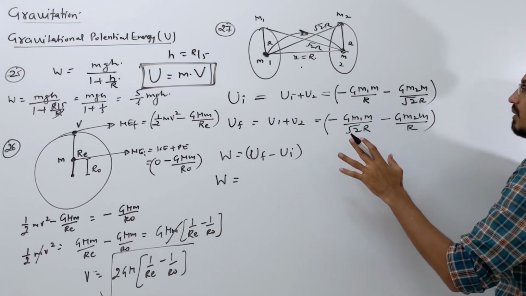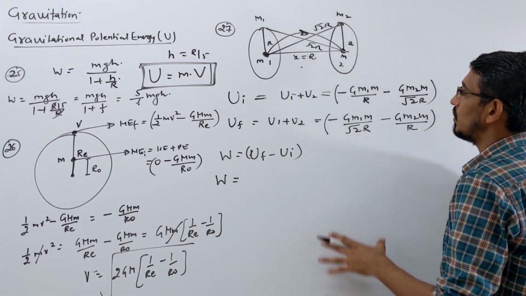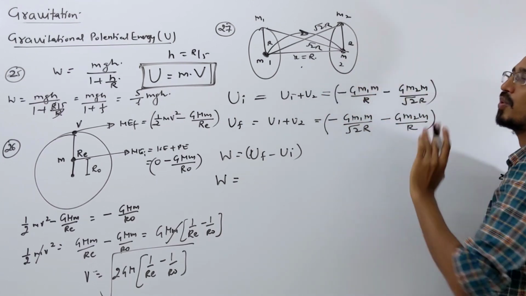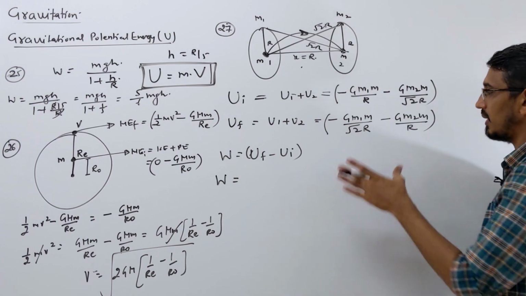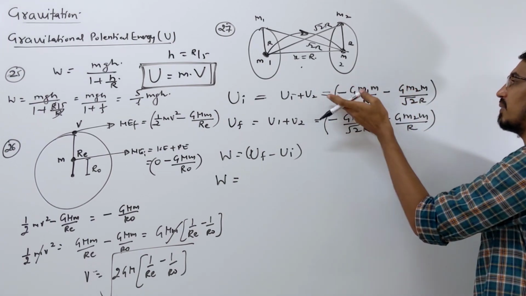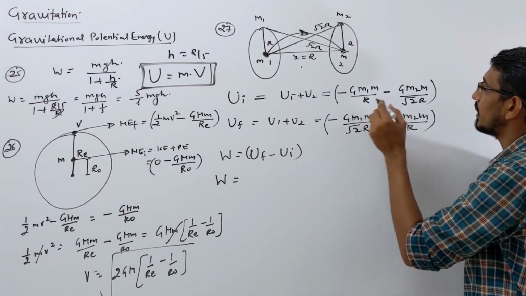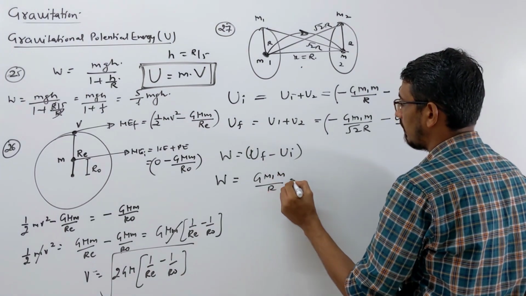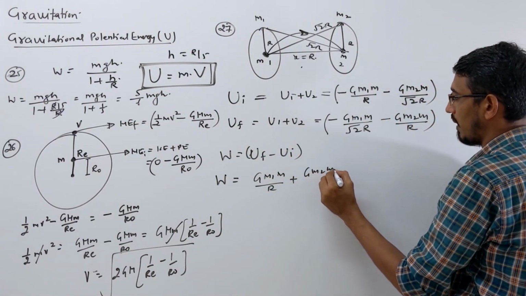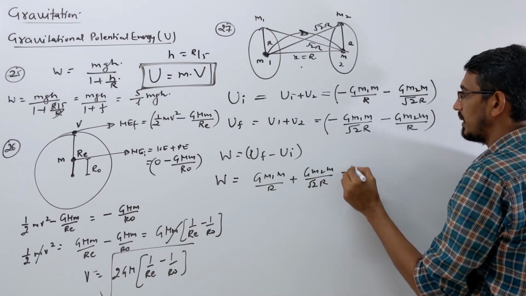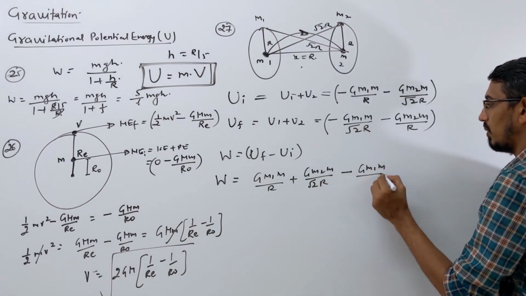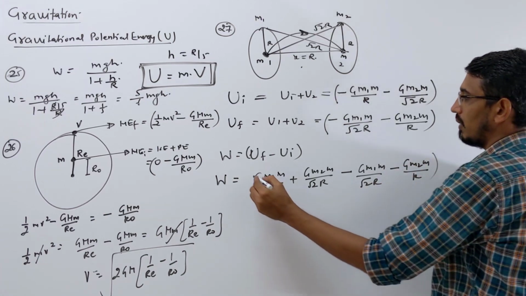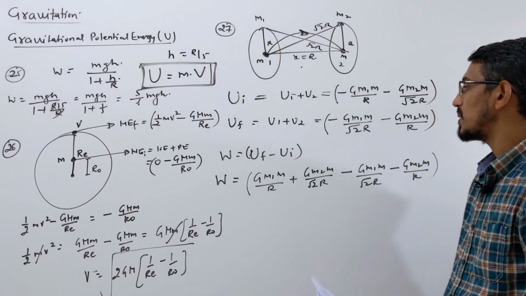You want to take common, it doesn't matter. When you write like this, give attention. This minus that term, minus that term becomes positive, simply. I have to do this minus that. So minus and one minus already there, so that term will become positive. So that will become G m1 m upon r plus that term G m2 m upon root 2 into r, and this term will be negative. So G m1 m upon root 2 into r minus G m2 m upon R. Now you have to arrange according to how your options are given.